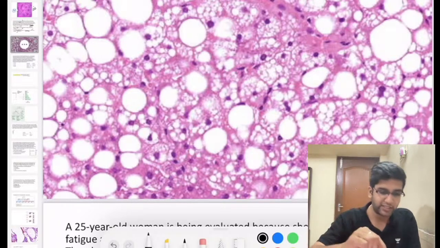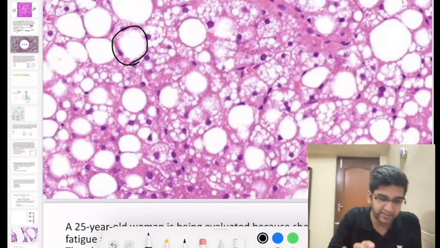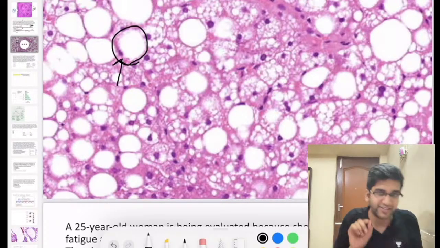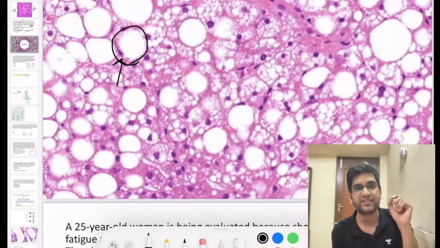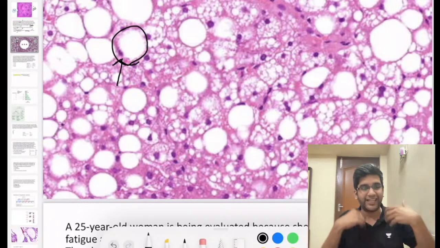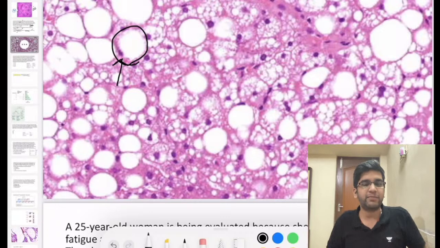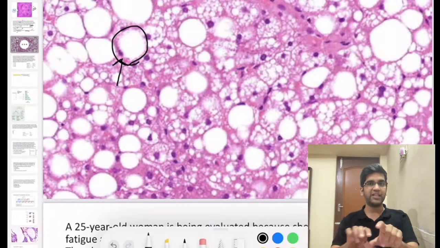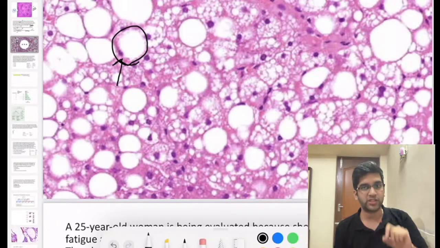When it's a macrovesicular steatosis, look at this image, the cell I'm circling in black color. Can I say in this image the nucleus is pushed towards the corner? That is a very, very classical sign for macrovesicular change. Whenever fat gets accumulated inside the cell completely, the nucleus automatically goes to the corner. Same like us. You have a huge tummy, the umbilicus goes to the corner, right? Similarly, lots of fat accumulation, nucleus is pushed towards the corner. That's a classical sign for macrovesicular steatosis.